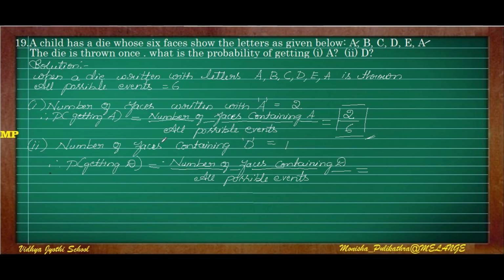The second question is what is the probability of the face containing D? Out of 6, only one D is there. So the number containing D is only 1. So the probability of getting D is equal to the number of faces containing D, that is 1, divided by all the possible events, 6. For the second probability the answer is 1 by 6.